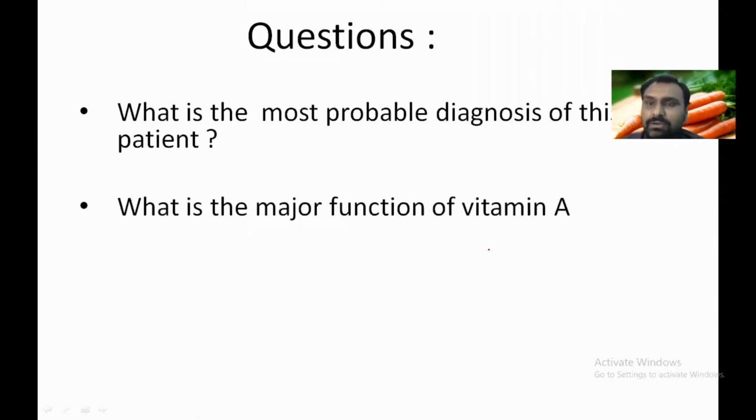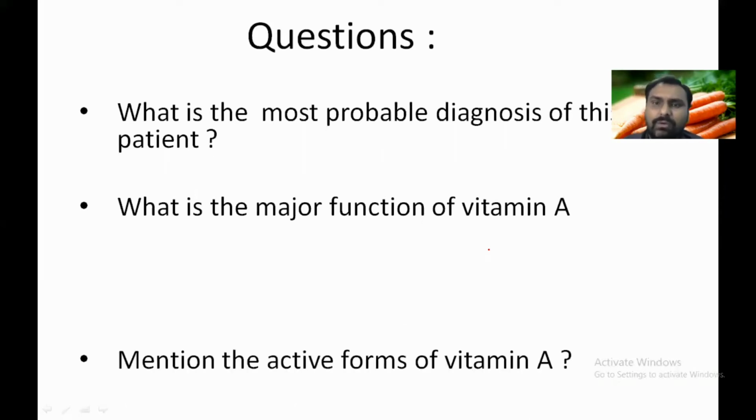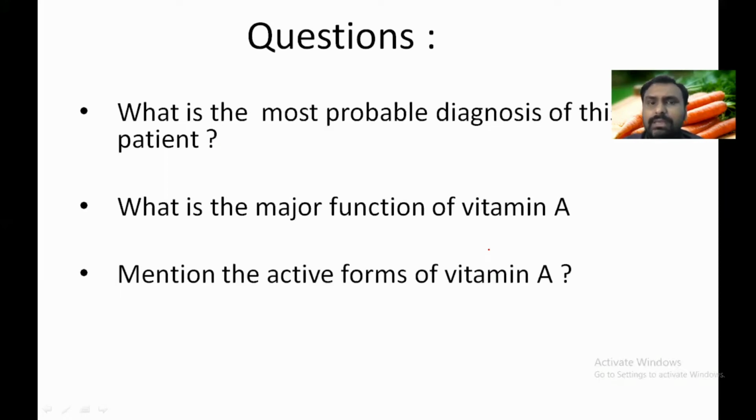What is the major function of vitamin A? The major function is in vision, the retinal part. Other functions: retinol has a role in reproduction, retinoic acid in the growth and differentiation of tissue, and beta carotene has a role as an antioxidant.